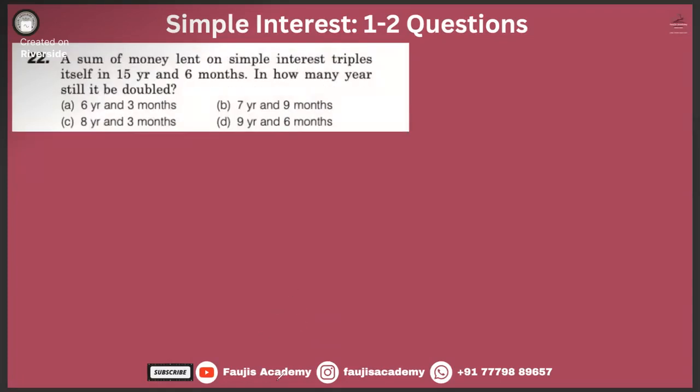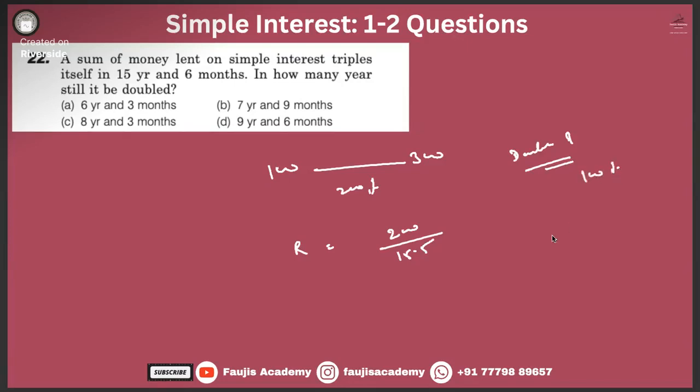A sum of money lent on simple interest triples itself in 15 years and 6 months. 100 rupees became 300 rupees. Growth 200%. Rate, we don't know. Rate is 200 divided by 15.5, right? How many years does it take to double? Doubling means 100%.